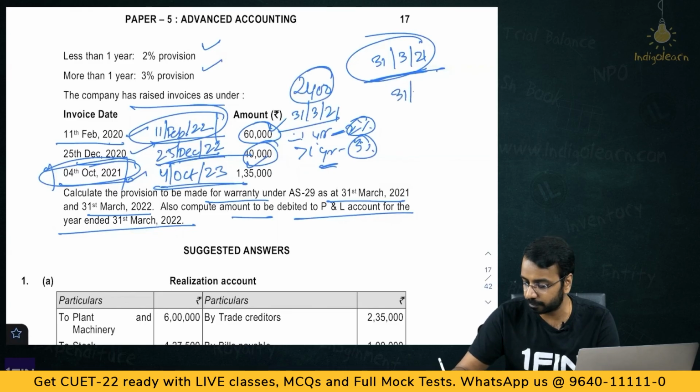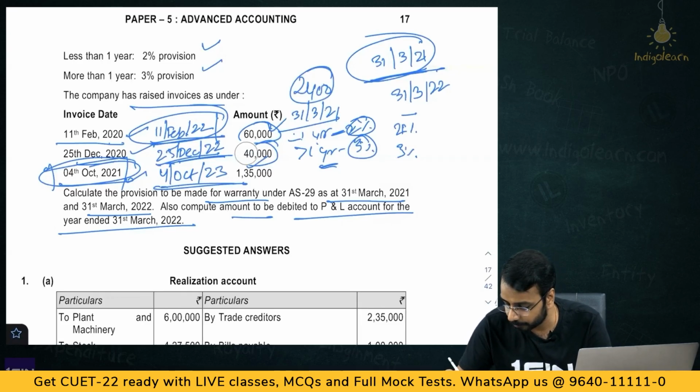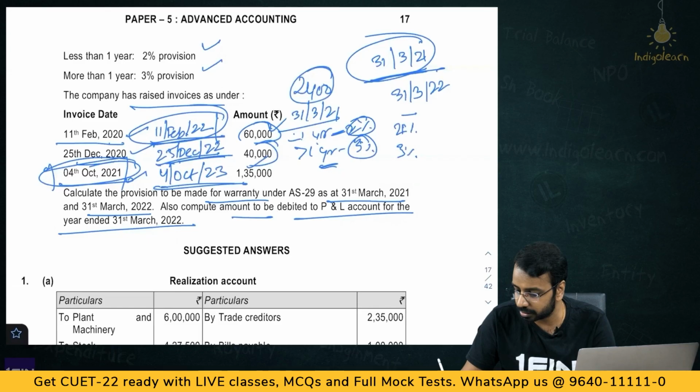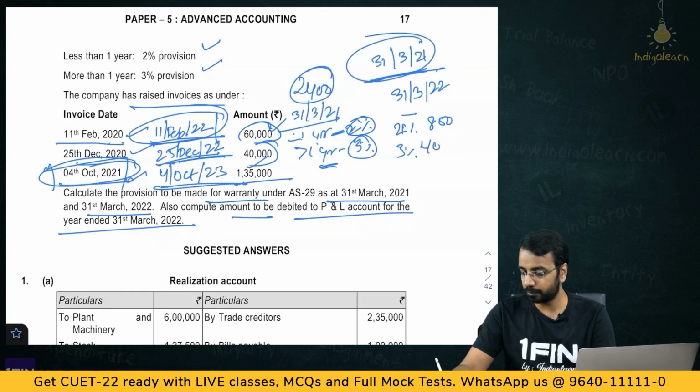Come to 31st of March of 22. This one is already gone, so not relevant. 25th of December, less than 1 year, right? So 2%. 4th of October, more than 1 year, 3%. 2% of what? 2% of 40,000 is 800. And 135 into 3%, 13 3s are 39, 5 3s are 15, 4,050.